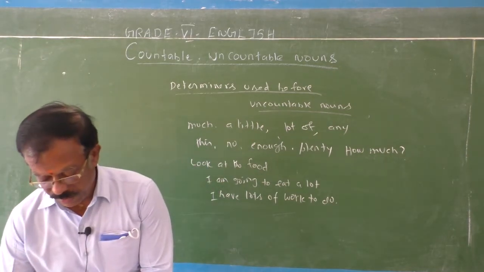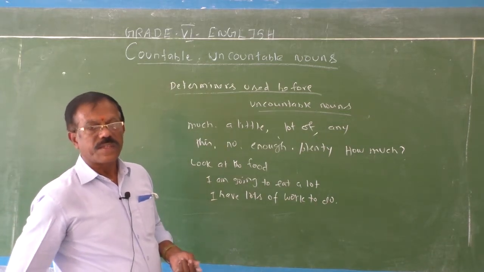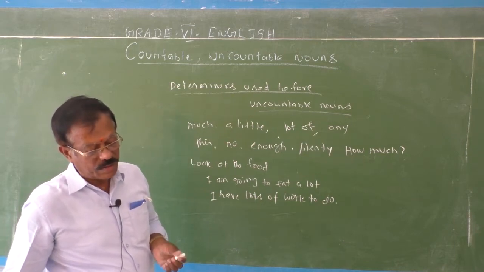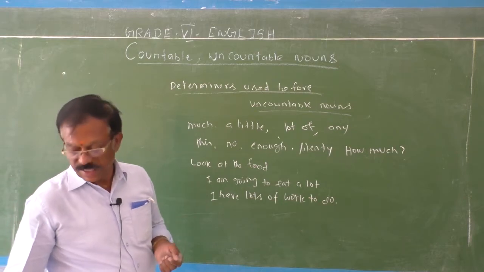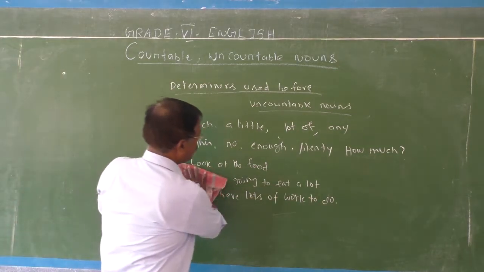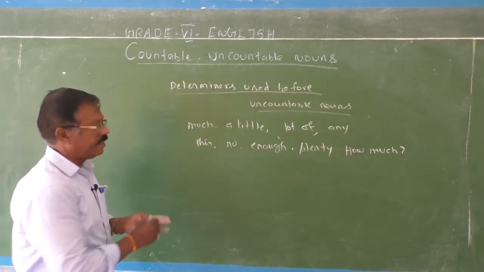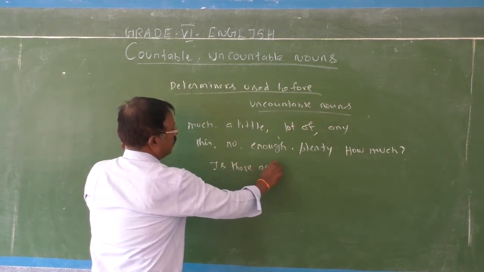Is there any left? See, any can be used before uncountable nouns when you are raising a question. Is there any water in the jug? You can ask like that.